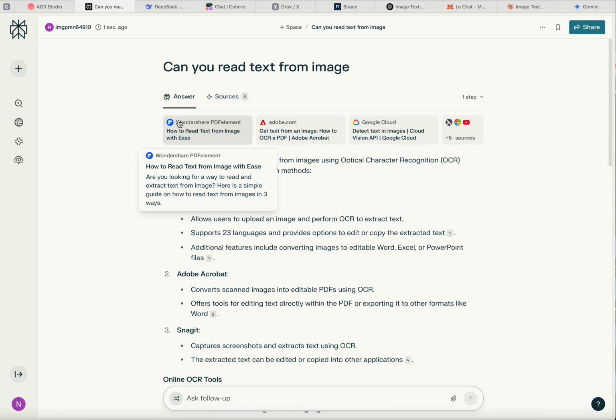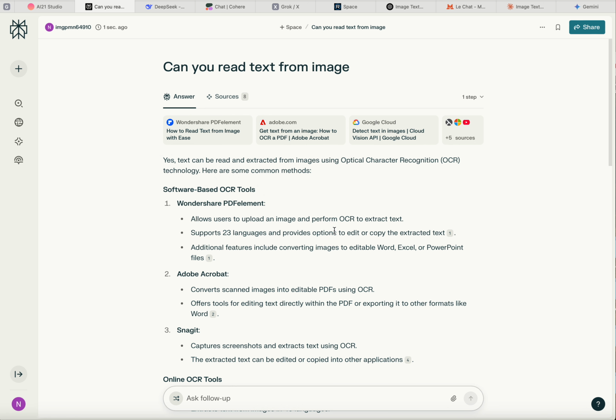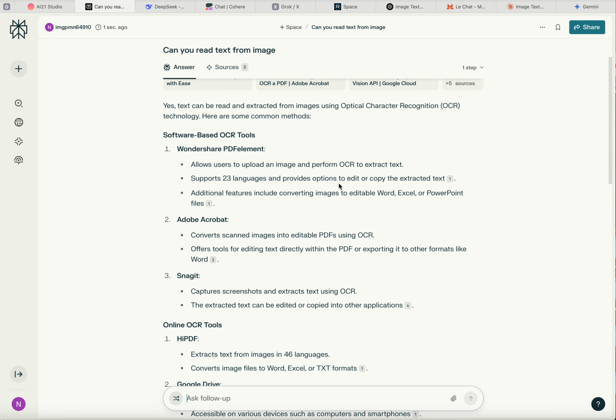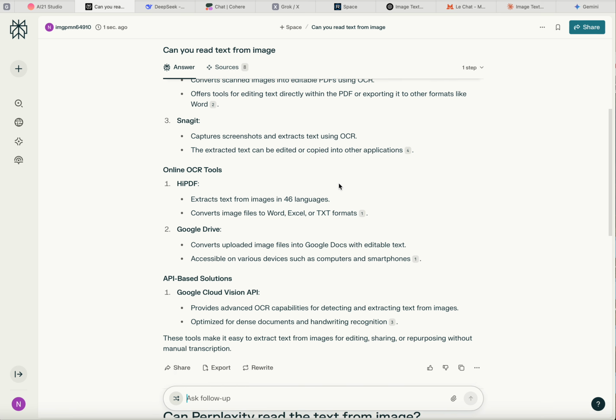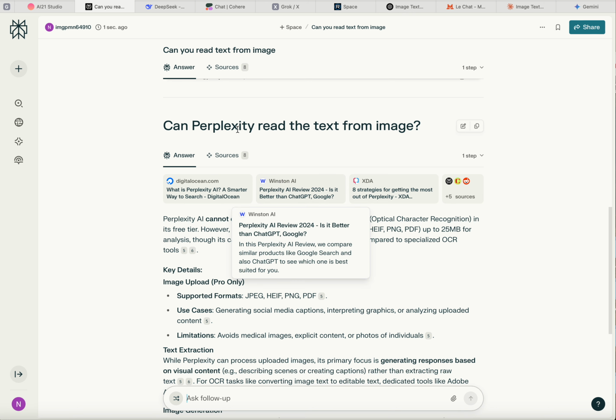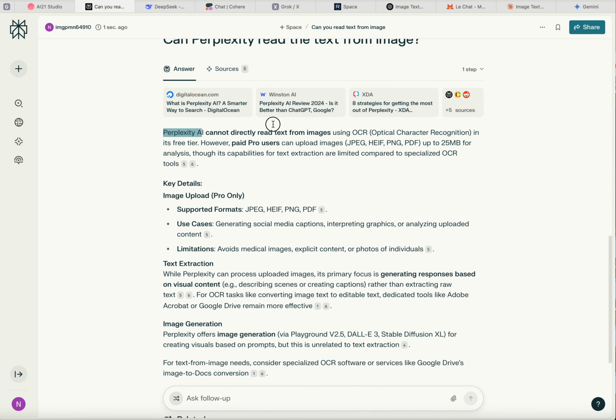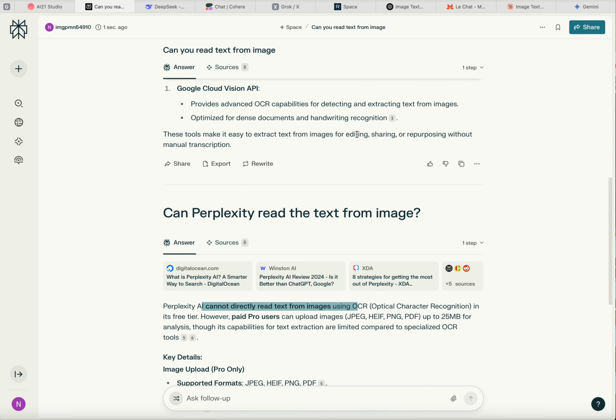Perplexity told a little bit strange answer. So, can you read text from image? It tried to return overview of what reading text from the image is, optical character recognition, things like that, but didn't say yes or no. So I asked, can Perplexity read text from image, and got no, AI cannot directly, so it's out from the test.